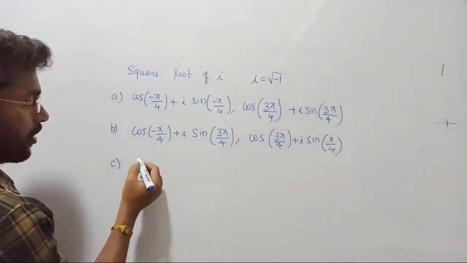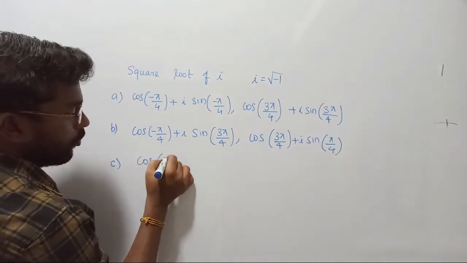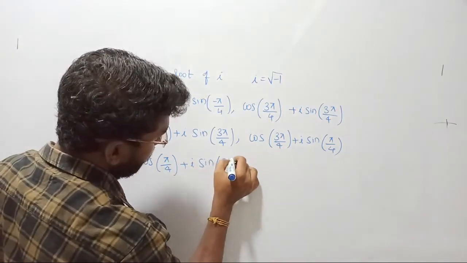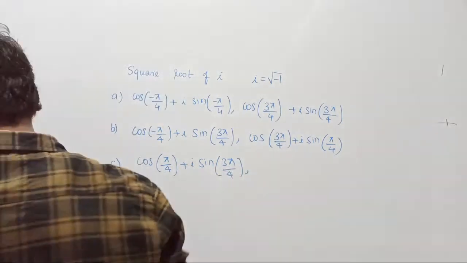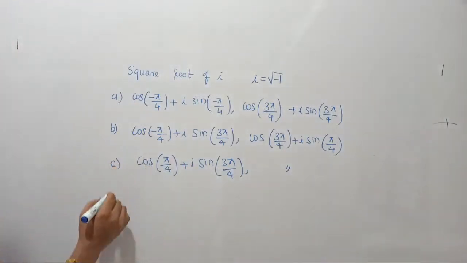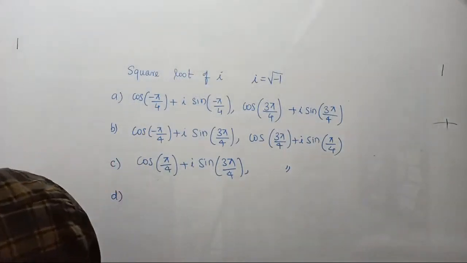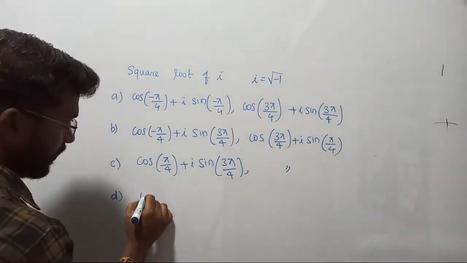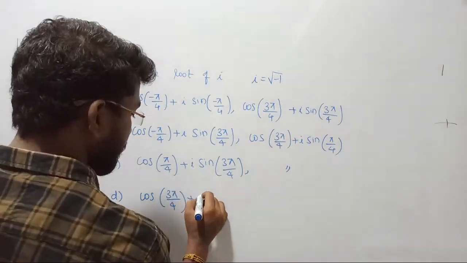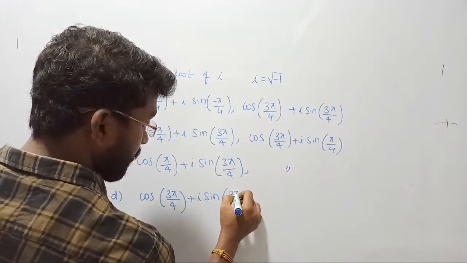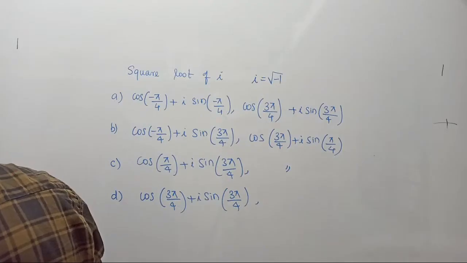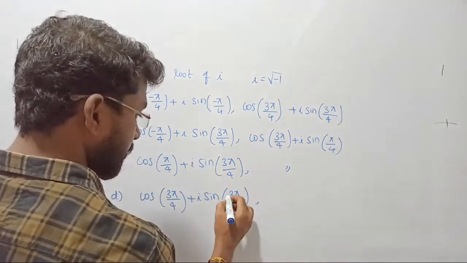The third option, they had removed this minus and they are writing cos of pi by 4 plus I into sine of 3 pi by 4, comma. I don't know what they have done here. Again they have just copied it and only changed this sign. You all know the logic, right? I know you all know that is wrong. Anyway, writing the options is my responsibility and then we will demonstrate. Cos of 3 pi by 4 plus I into sine of 3 pi by 4, comma, cos of 3 pi by 4 plus I into sine of, no guys, this is minus 3 pi by 4.